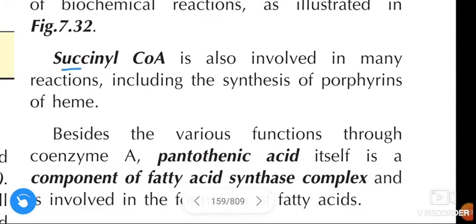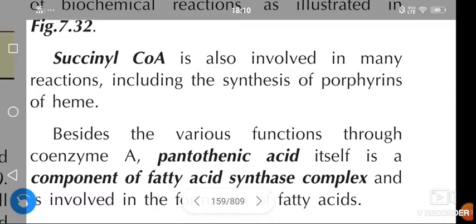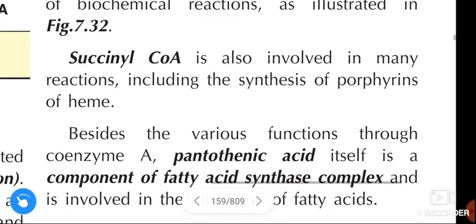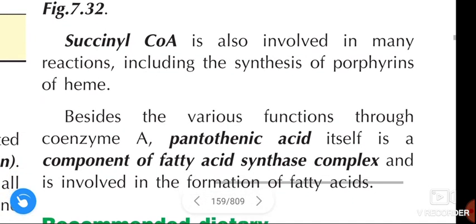Next, succinyl CoA is also involved in many reactions, including the synthesis of porphyrins of the heme.